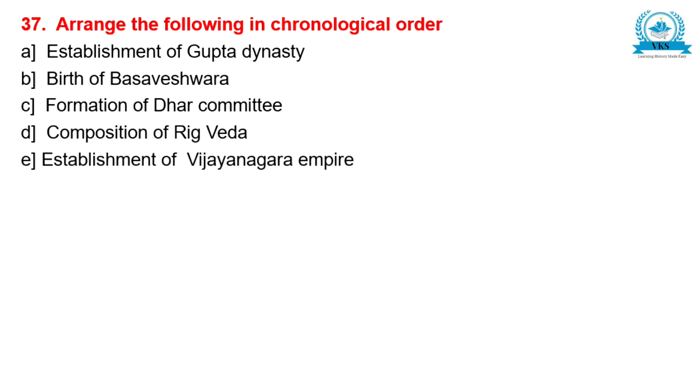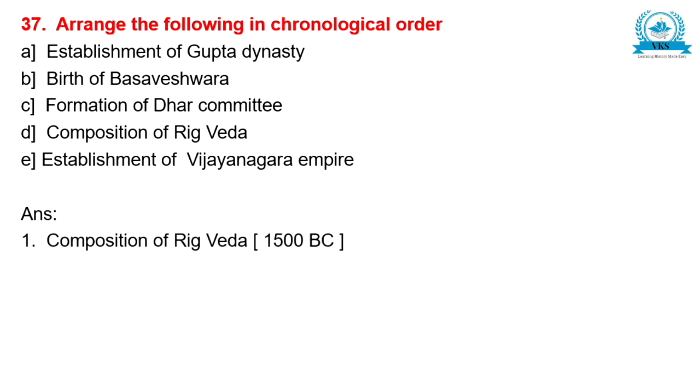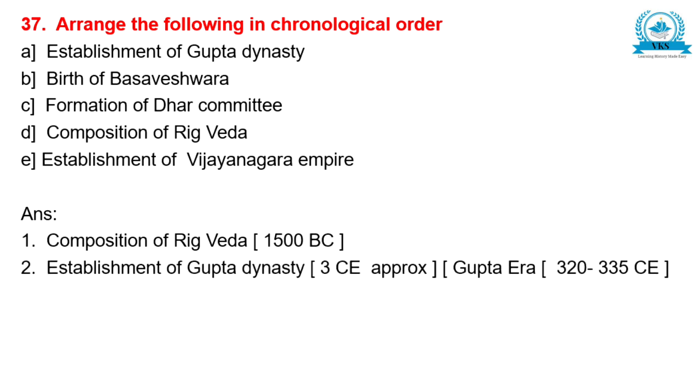In the order of what happened first, the first will be composition of Rig Veda, that is almost 1500 BC. After that, it will be establishment of Gupta dynasty, approximately 3rd century CE.